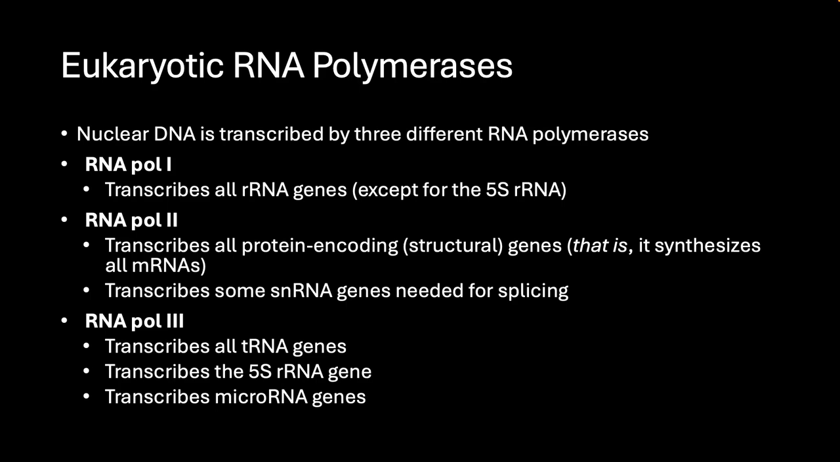Additionally, eukaryotes have three different RNA polymerase enzymes that transcribe specific types of RNA. The main one we will deal with is RNA polymerase II, since it transcribes mRNAs. RNA polymerase I transcribes most of the rRNA genes that make up ribosomes. RNA polymerase III takes care of the rest of the RNAs, including tRNAs, one type of rRNA, and microRNAs.